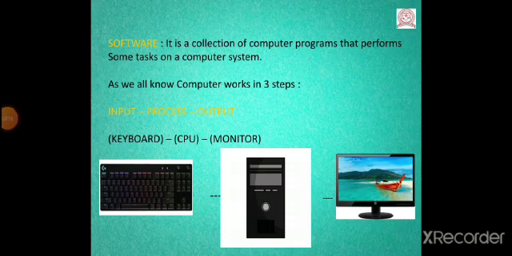Now, what is software? Software is a collection of computer programs that perform some task on a computer system. Now we all know that a computer works in 3 steps: input done by keyboard, process done by CPU, and output done by monitor.